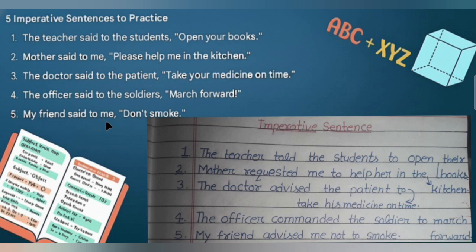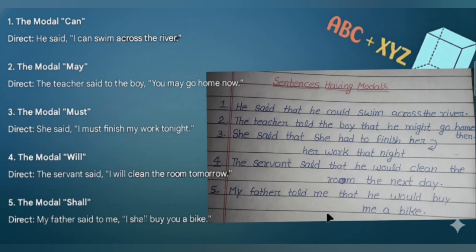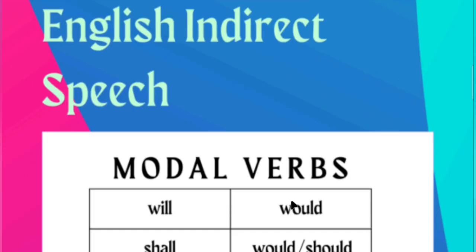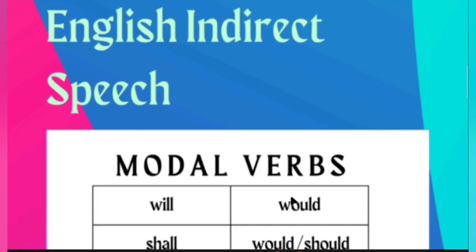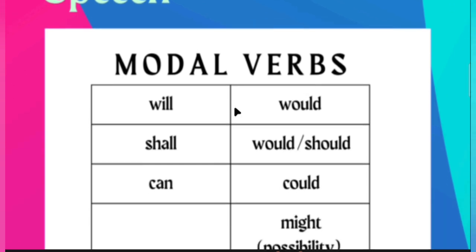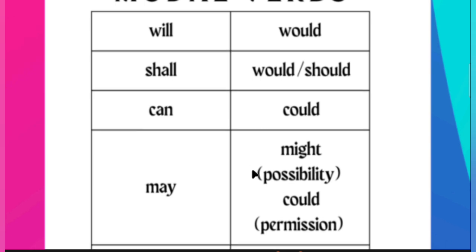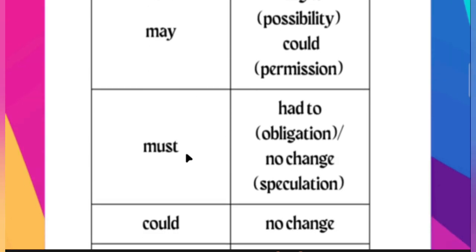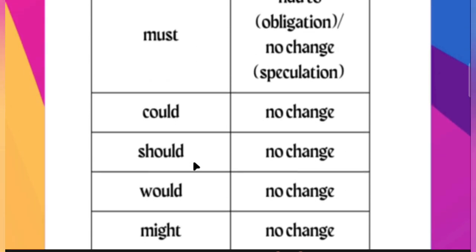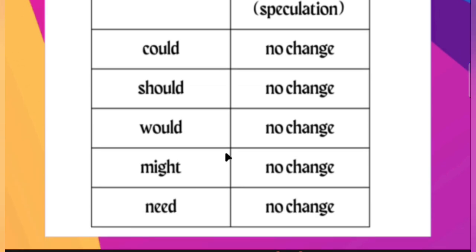My friend said to me, don't smoke. We can make this sentence in two ways. First one is, my friend advised me not to smoke. With the second method, my friend forbade me to smoke. Let's jump on to sentences having modal verbs. Firstly, we need to know how to change modal verbs in indirect speech. Will changes to would, shall changes to would, should, can changes to could, may changes to might, must changes to had to. Could, should, would, might, need never change.